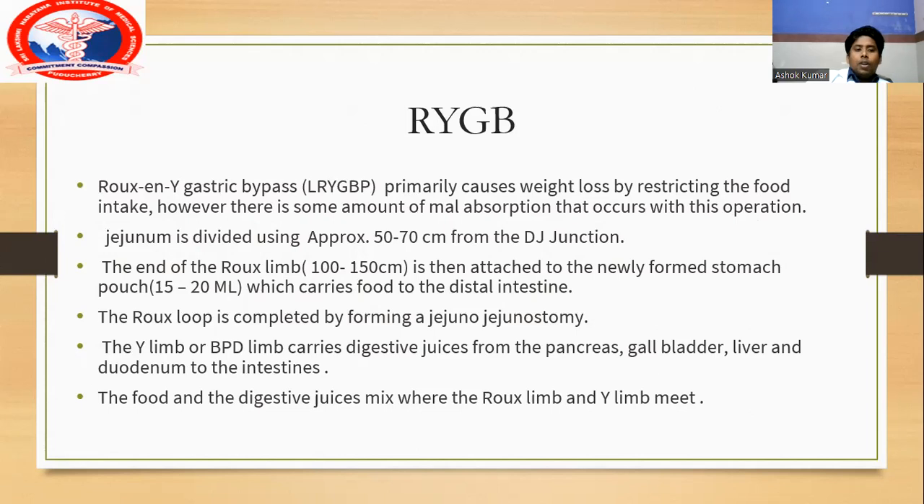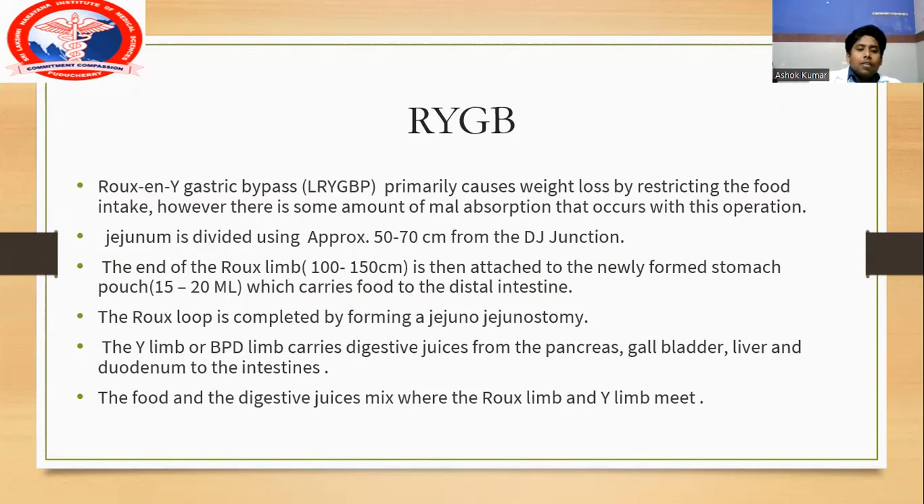So basically in this surgery, you will divide the jejunum from the small intestine approximately 50 to 70 centimeter from the DJ junction. You will bring the divided jejunum upwards, and this limb is called the roux limb. The length of this roux limb is approximately 100 to 150 centimeter. If you have a roux limb length of 150 centimeter, you will achieve more malabsorption and more weight loss. So if the patient has severe obesity, you will use the 150 centimeter roux limb.